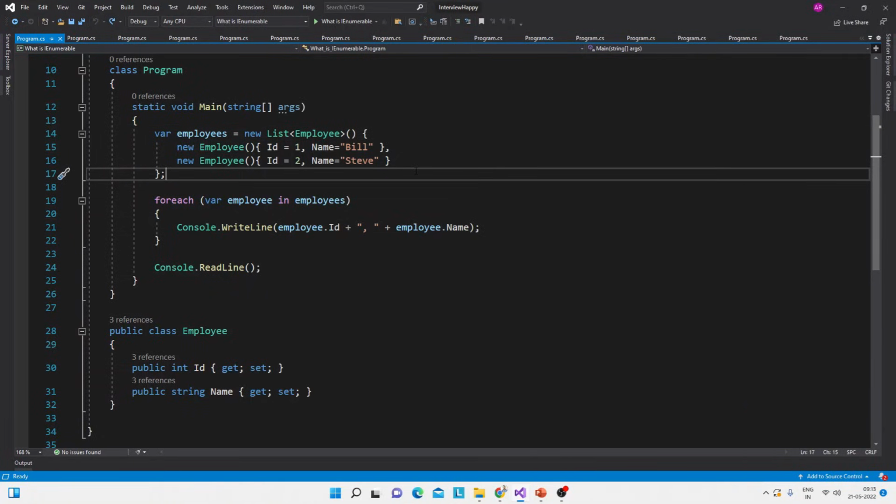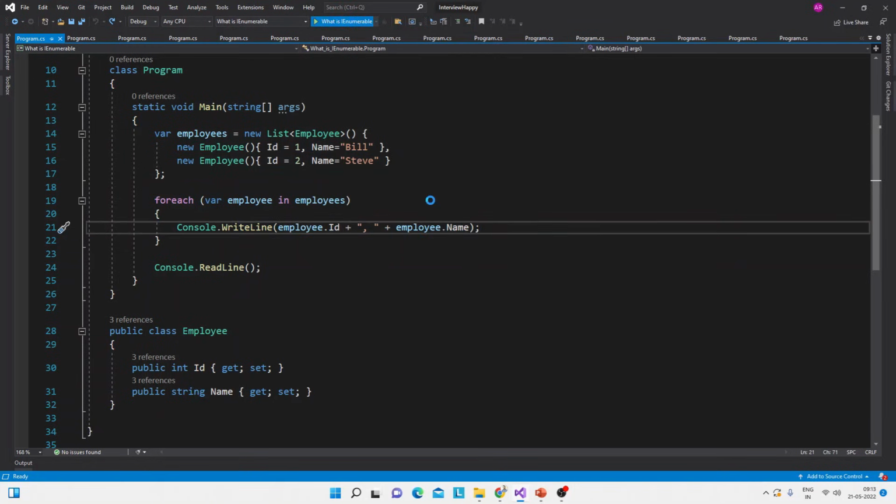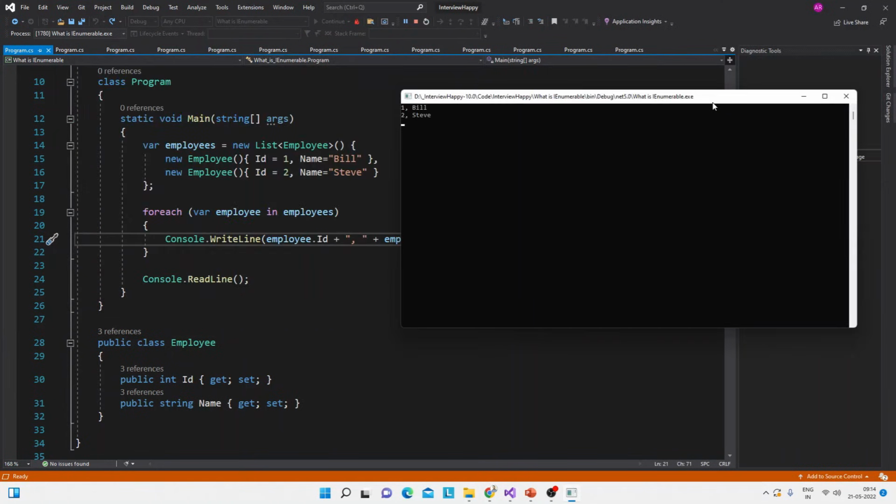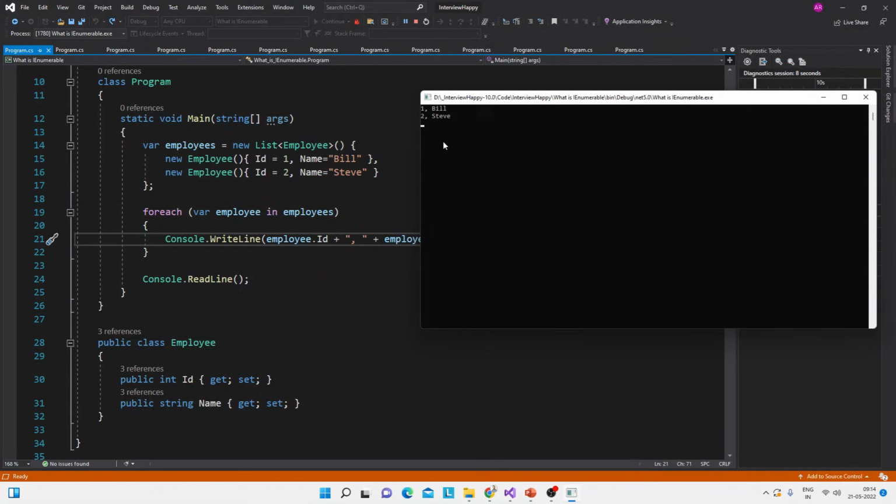So here you can see the same code. We have a list of employees, and inside it we have added new employees. Now if I run it, it will print all the employees with their employee ID and employee name. See here in the output screen, we have two employees with employee ID 1 and 2 and names Bill and Steve, which is right.